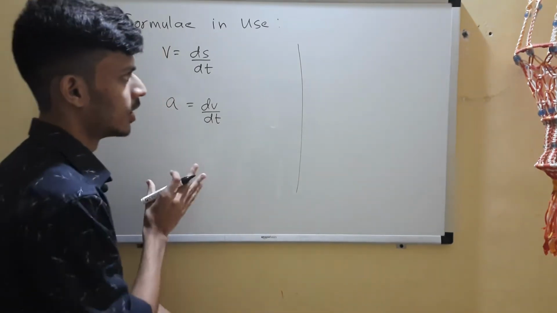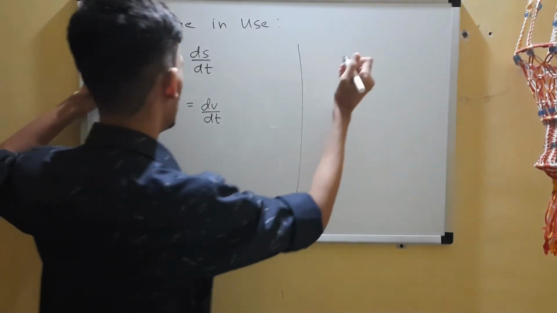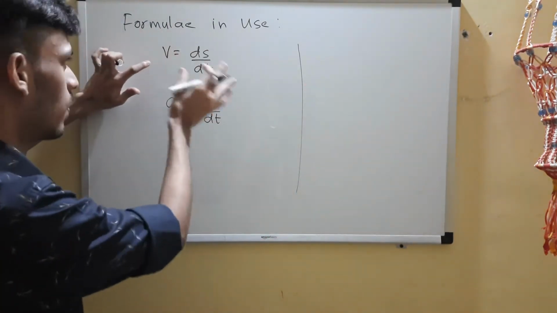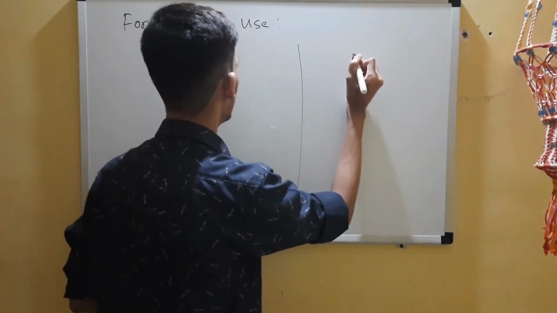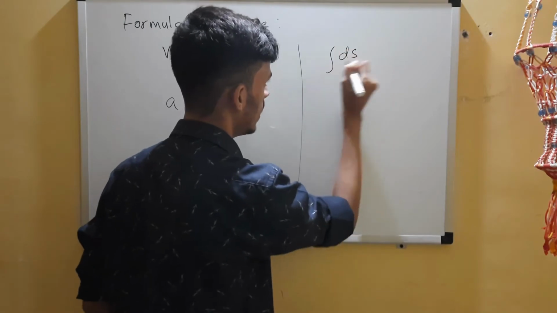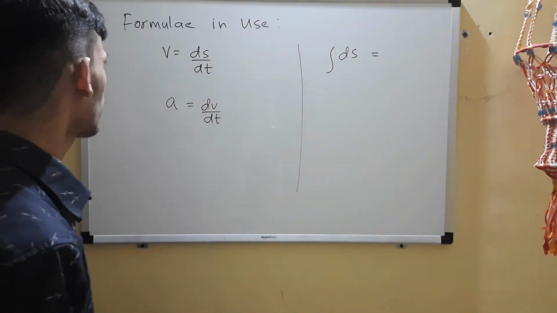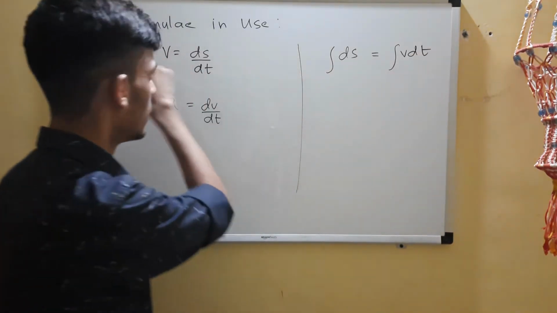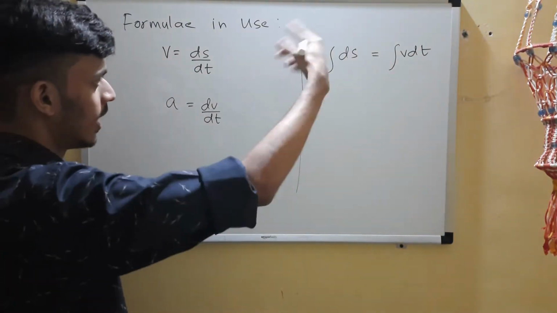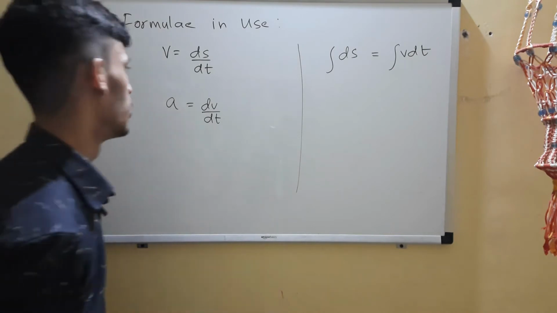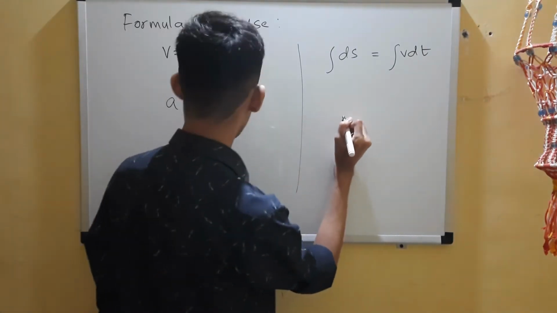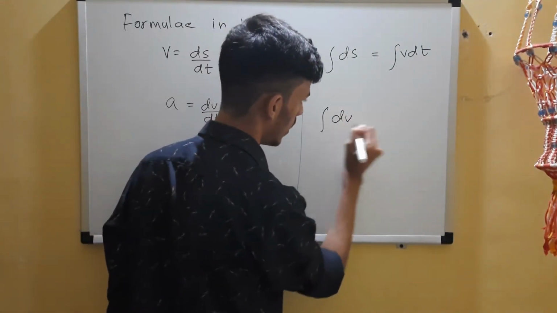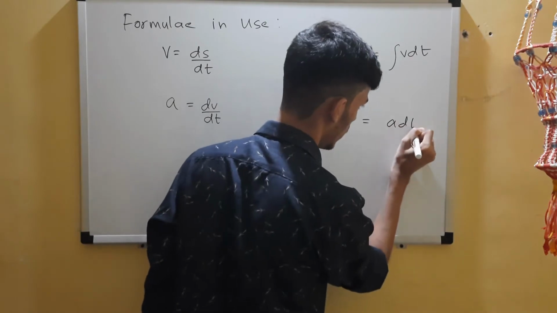Here there is an addition, but before that, let's go to the integration format of this. So integral of ds equals integral of v dt, basically cross multiplying and taking the integration. Here also you can take integral of dv equals integral of a dt.